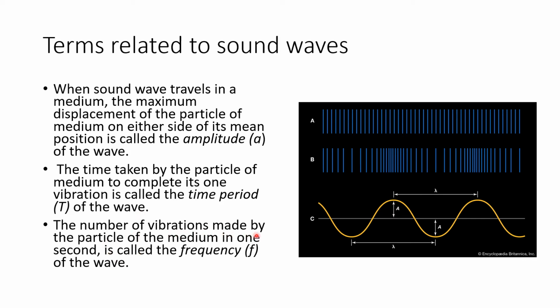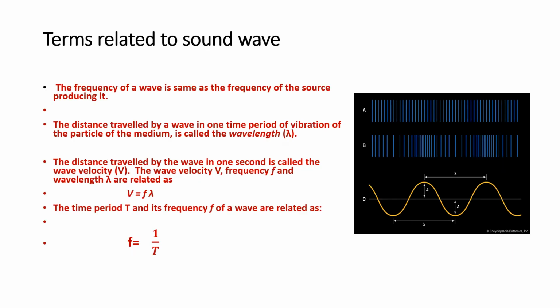The number of vibrations made by the particle of the medium in 1 second is called the frequency. How many times it vibrates in 1 second, that is called the frequency of the wave. So these are the two terms, time period and frequency, and you know the relationship between time period and frequency also. These all things you have studied in 9th standard. The frequency of the wave is the same as the frequency of the source producing it. So if there is a source of sound like a tuning fork, whatever frequency that tuning fork has will be the frequency of the wave that it produces also.